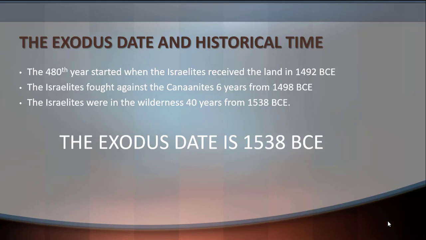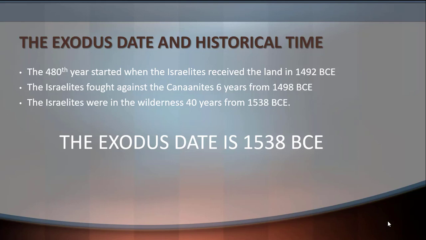So that counting began from 1492 BCE, and we have to add 6 years, and we come to the year 1498 BCE, plus the 40 years in the wilderness.